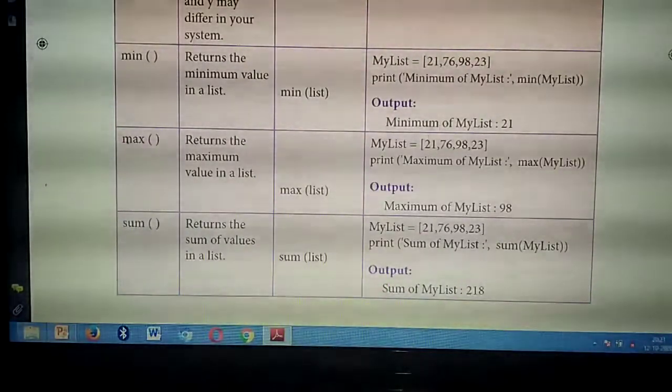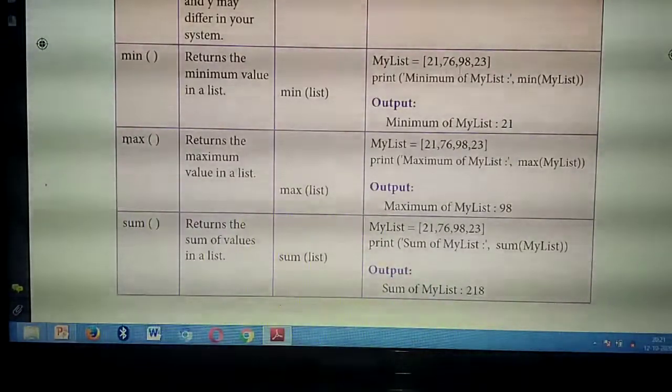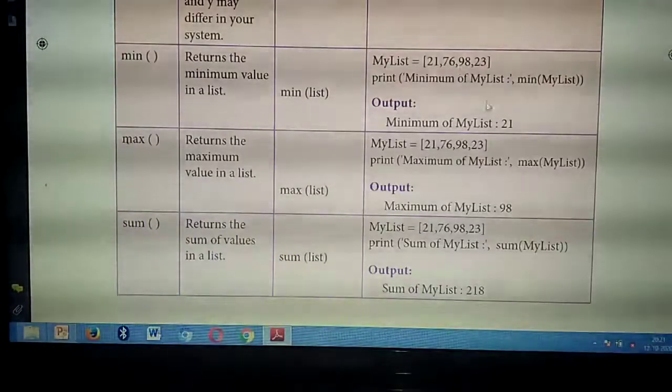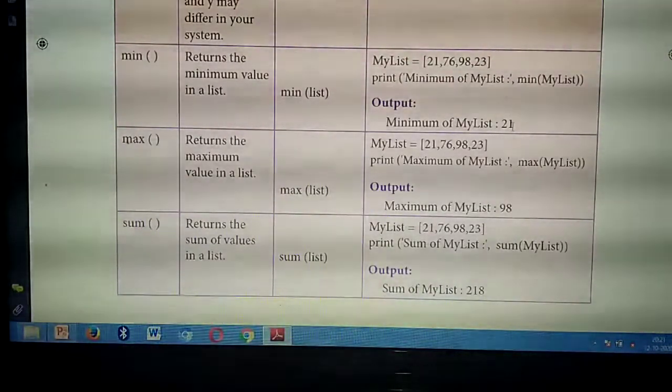What output you will get? So, in the minimum of my list, what's the minimum value in the list? 21. So, that value you will get as an output. Understand?